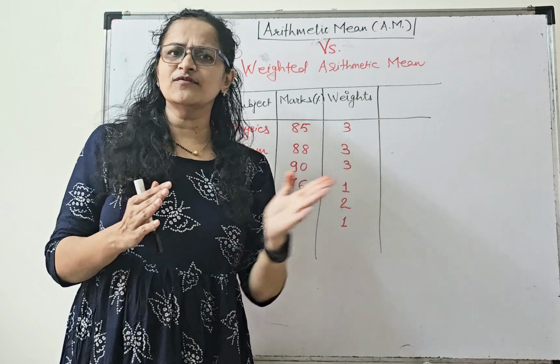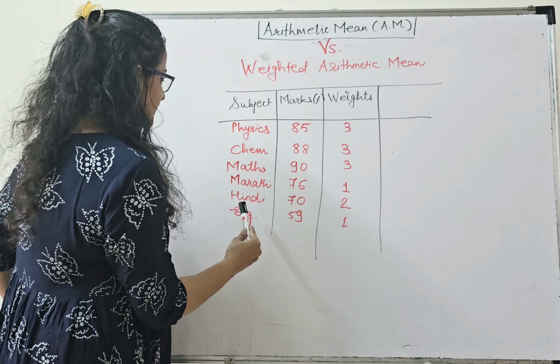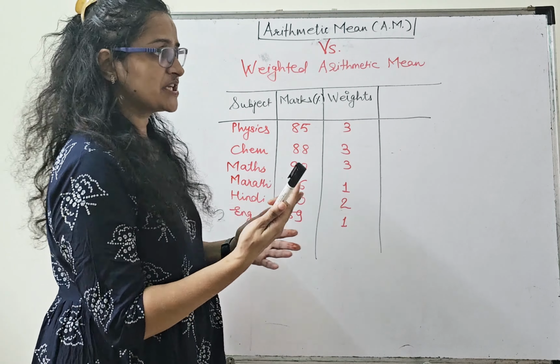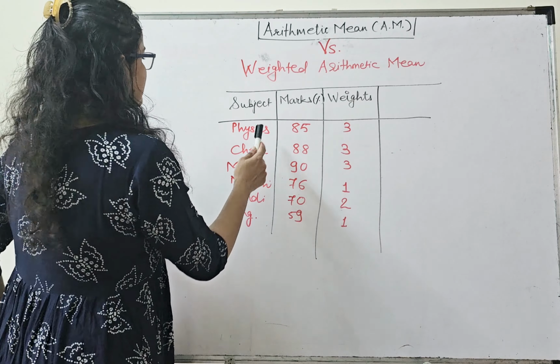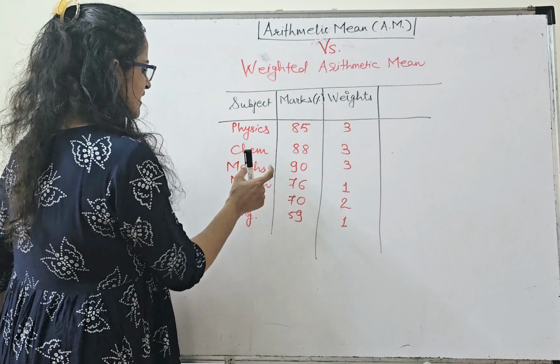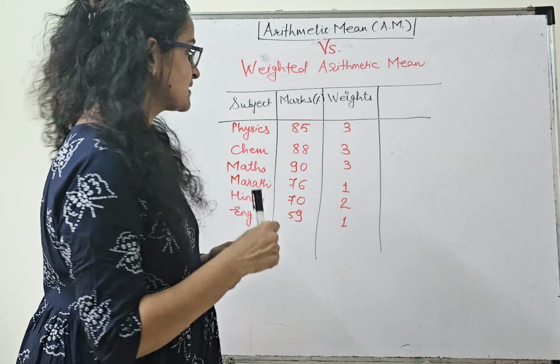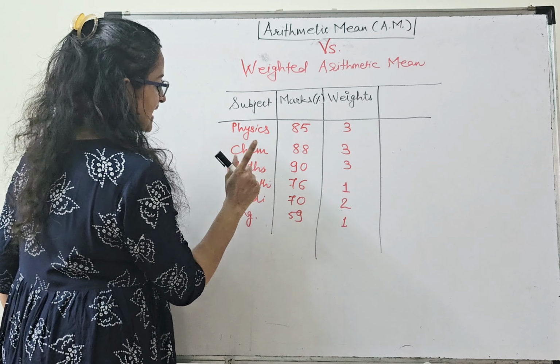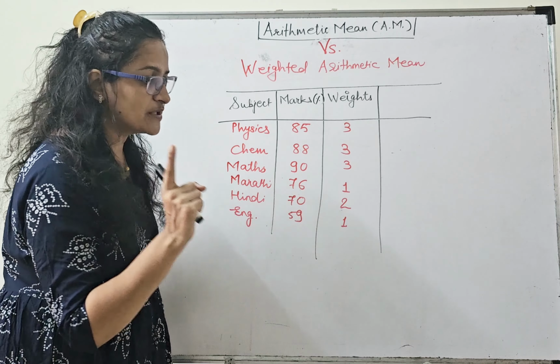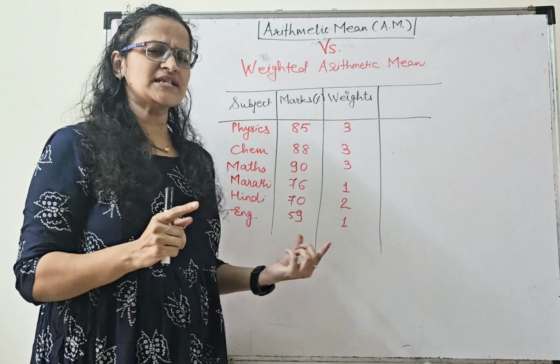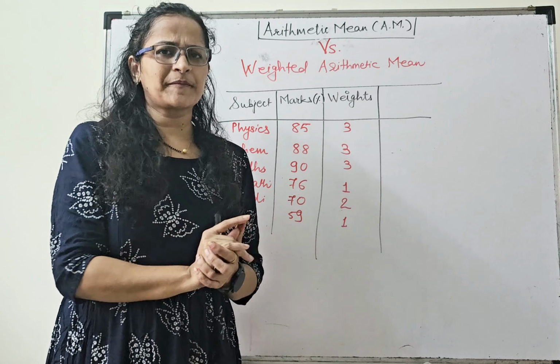So when you plan to apply for BBA, for example, Bachelor in Business Administration, they would require what? They would require English a lot, correct? Communication has to be good when you go for BBA. They would say, okay, maths also needs to be good. English and maths will have the higher weightage. But if you plan to go to say BSc Micro or BSc Computers, then they would say, okay, maths needs to be good, chemistry, physics also needs to be good, correct? And these languages can have a lower priority.